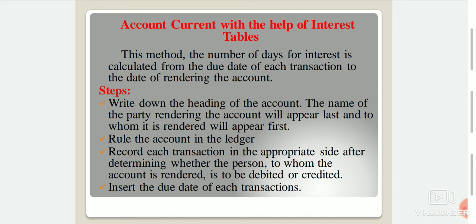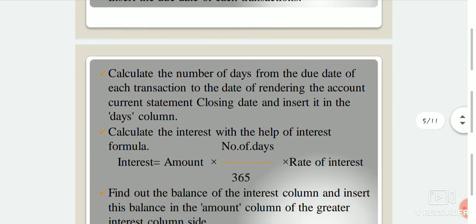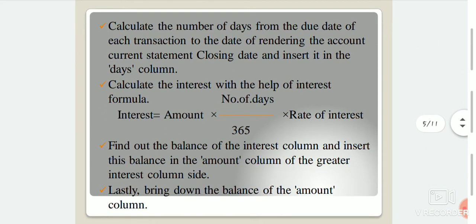Then record each transaction in the appropriate side after determining whether the person to whom the account is rendered is to be debited or credited. Then insert the due date of each transaction. Then calculate the number of days from the due date of each transaction to the date of rendering the account, the closing date, and insert it in the days column.